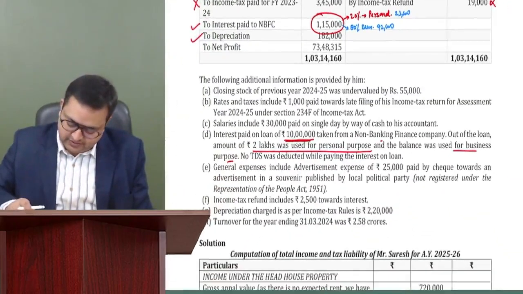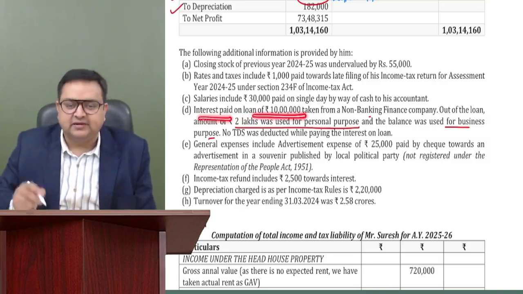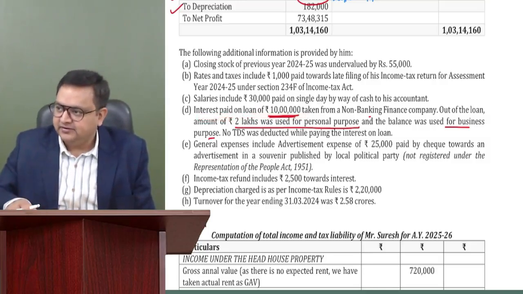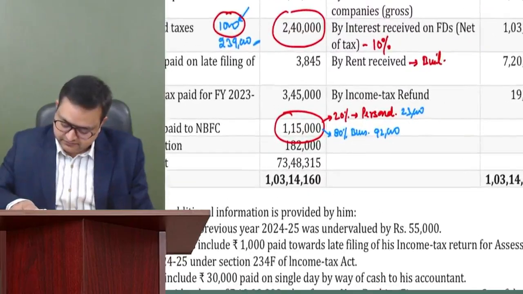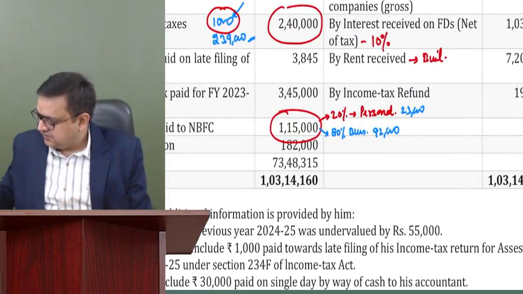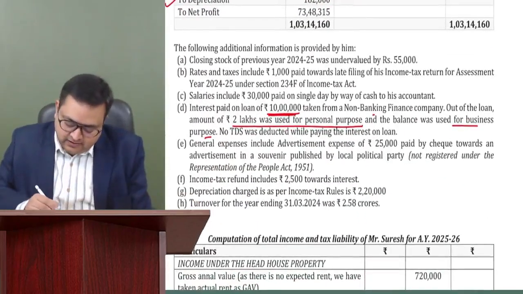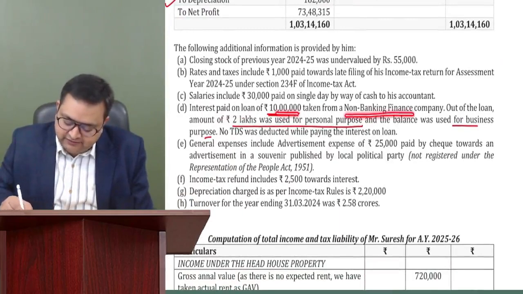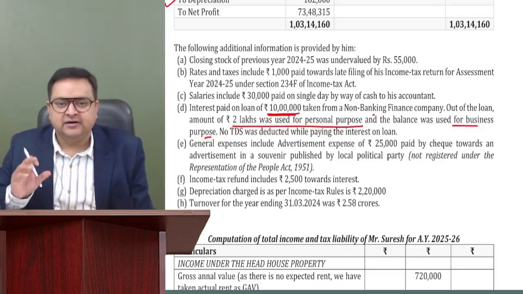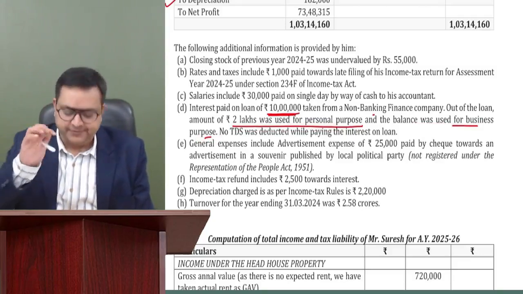Now, again I am reading this. Interest paid on loan of 10 lakh taken from NBFCs. Out of the loan, 2 lakh was used for personal and the balance was used for business purpose. Very nice. We have done it. 20% will be disallowed. 23,000 will be disallowed. Why? Because it is personal. Remaining 92,000, we are okay.